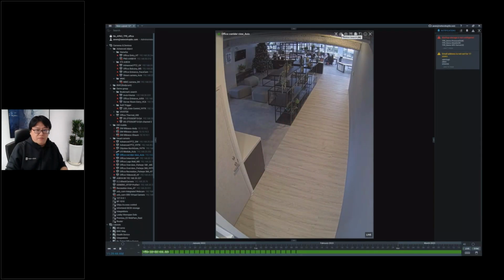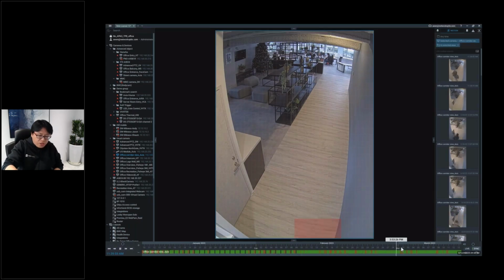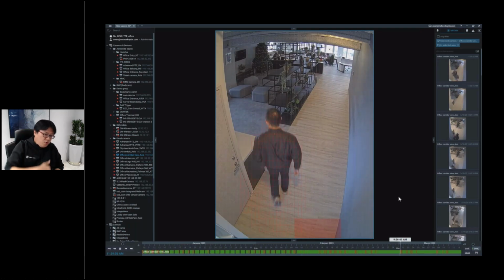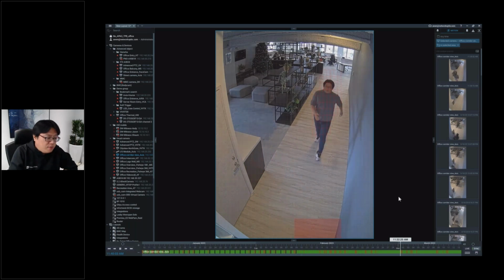Let's say I want to know who goes to the toilet. I don't need to fast forward. I just drop some area there, and then you will see my colleague goes to the toilet, goes out. Another colleague goes to the toilet, and soon comes out. And I go to the toilet, and very soon I come out. It doesn't mean I pee so fast.